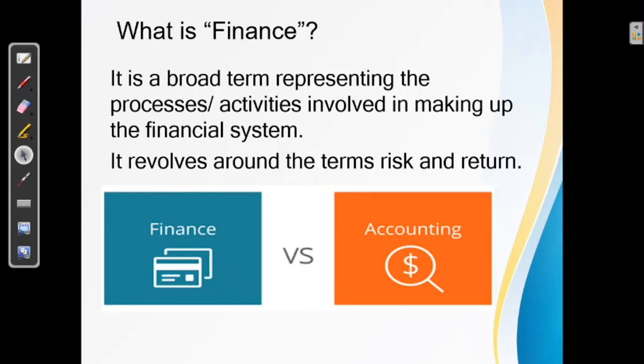So bookkeeping, right? A finance person should have accounting knowledge to become a finance person. So that's the basics. Accounting forms the basics. So that's about finance. Now let's move on.